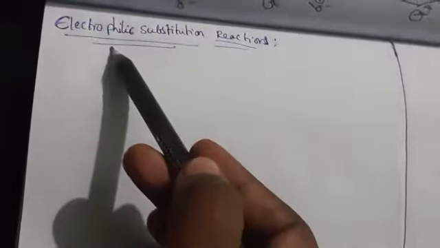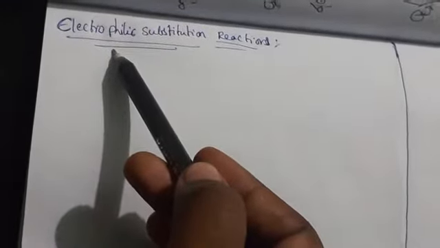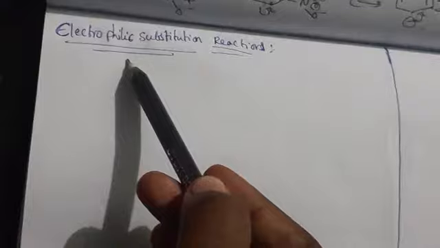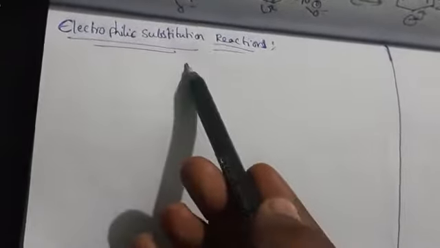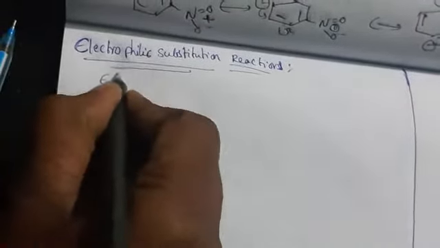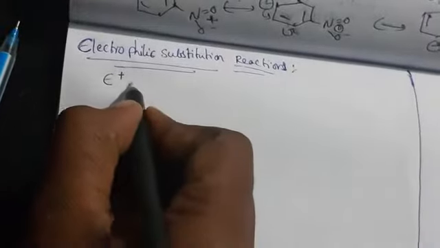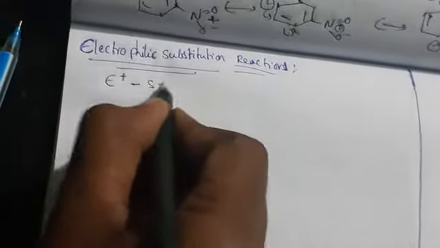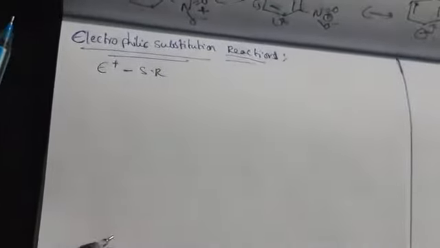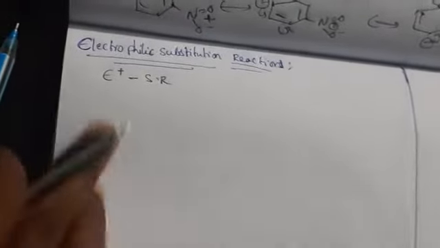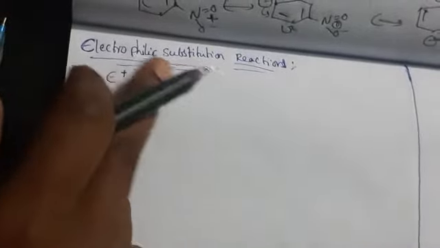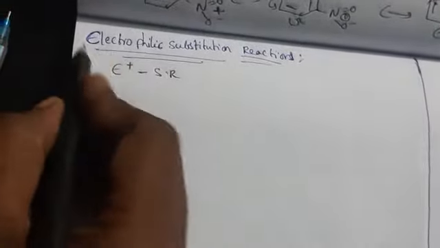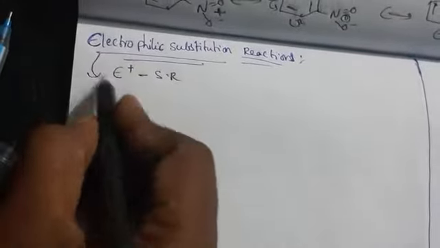So this is the electrophilic substitution reaction. What is an electrophilic substitution reaction? Whenever an electrophile attacks in a substitution reaction. Electrophile means E plus. So when this attacks, we call it an electrophilic substitution reaction. Electrophilic means electron loving: philic means loving, electro means electrons, so these are electron-loving reactions.